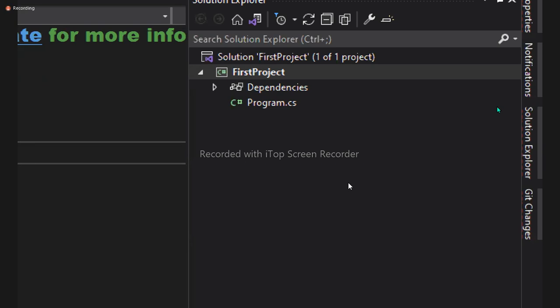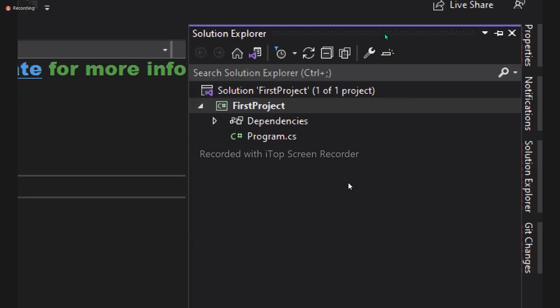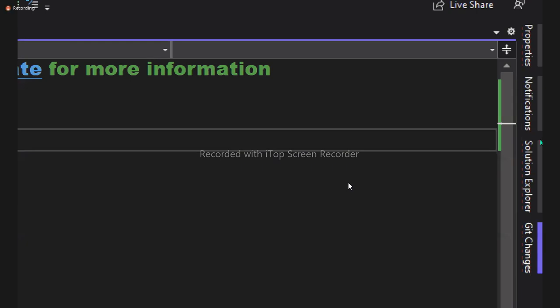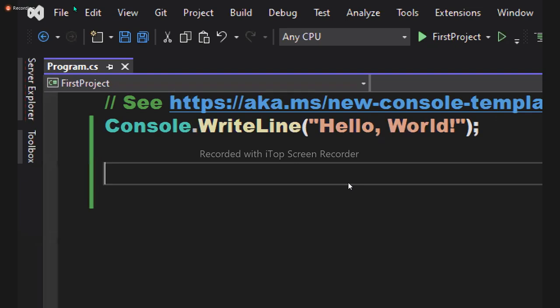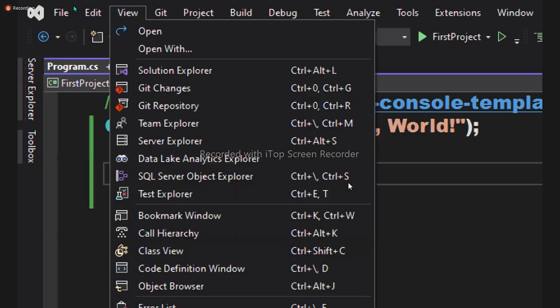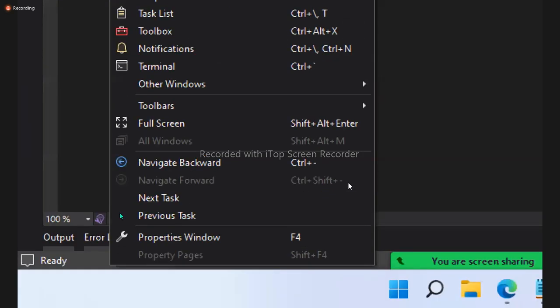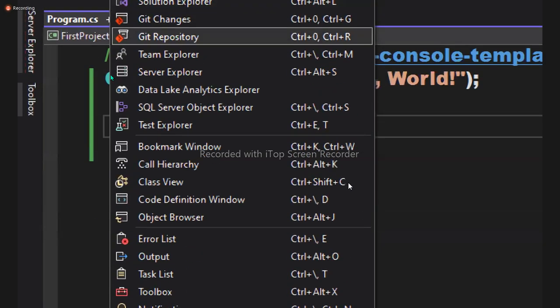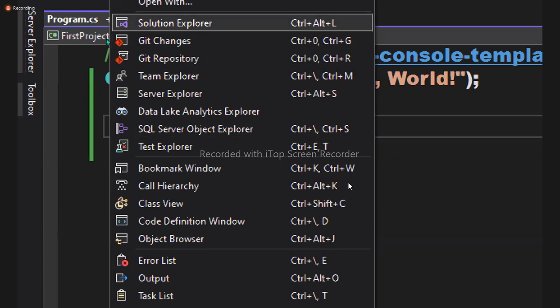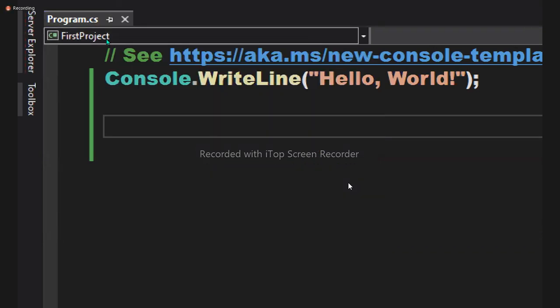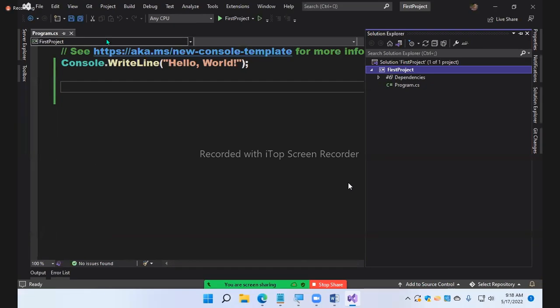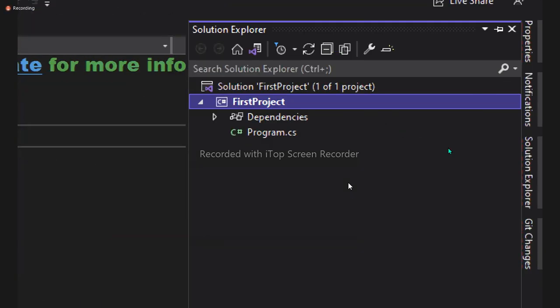Okay? So this is the Solution Explorer. You'll find it in the right hand side corner. If you don't find it there, don't panic. Go to the View menu, and in the View menu, you'll find the option Solution Explorer. You'll find all the options here. Are you clear? When you click on that, automatically you can see it on the right side. Yeah, this is the Solution Explorer.